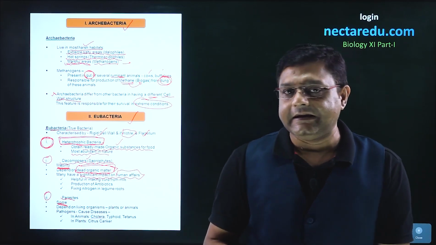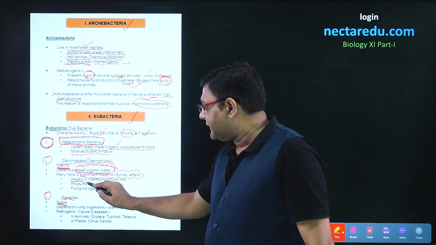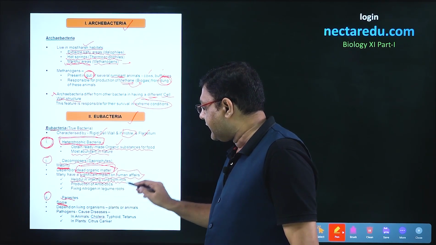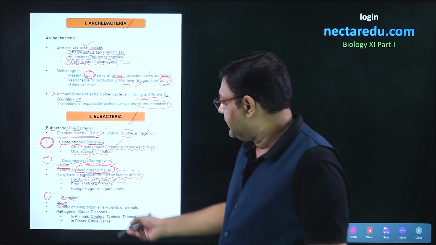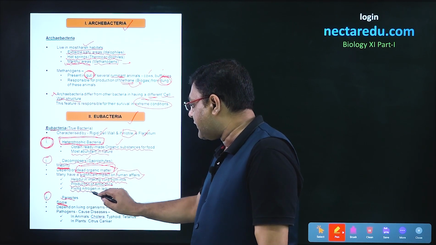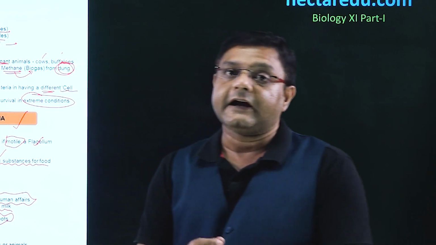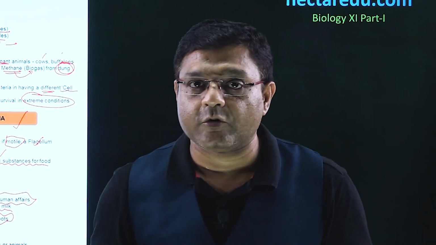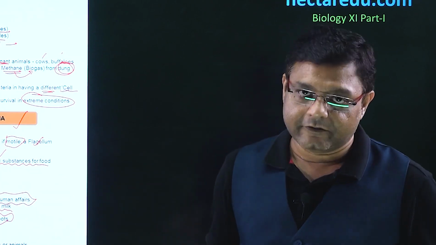Three examples we can take here. The first example is that these bacteria are helpful in making curd from milk. We get a lot of antibiotics. These bacteria give us antibiotics. Also, these perform nitrogen fixation in leguminous roots. So, that means decomposers or saprophytic bacteria are useful to humans in a number of ways.